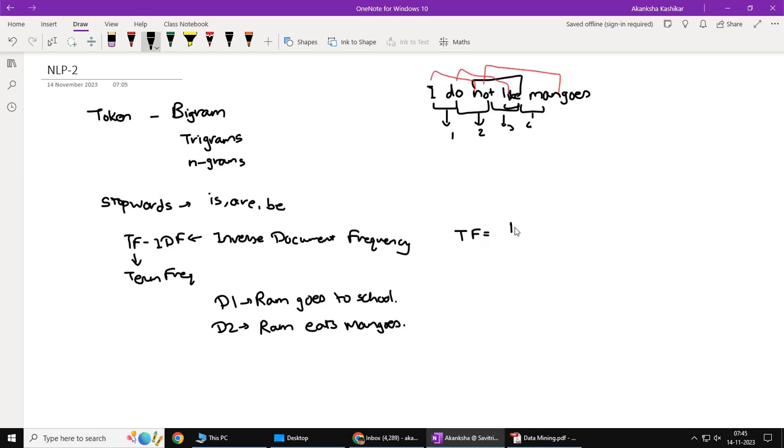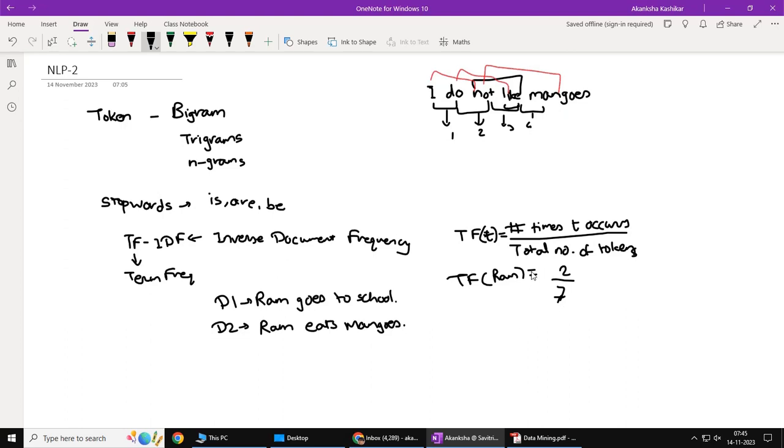So term frequency for a particular token T is the number of times T occurs in the entire text divided by the total number of tokens. For example, here term frequency for the word Ram would be, it is occurring 2 times out of 1, 2, 3, 4, 5, 6, 7 words. So 2 by 7.